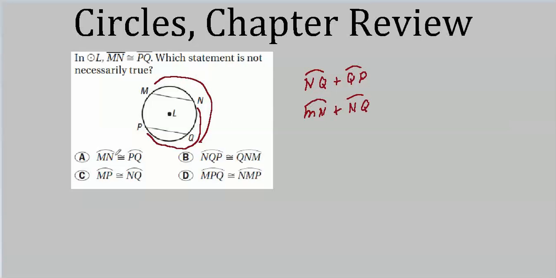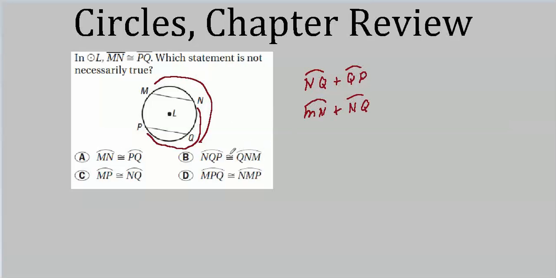Well, we already know that MN is congruent to PQ, and NQ is congruent to itself. So it's pretty easy to see that these two are congruent.